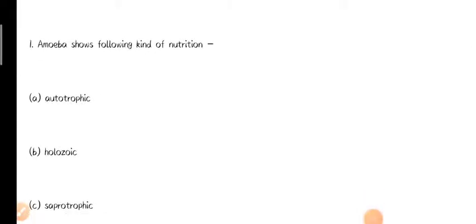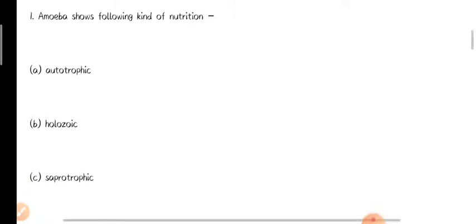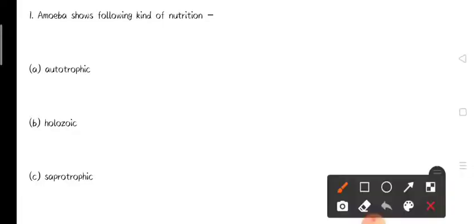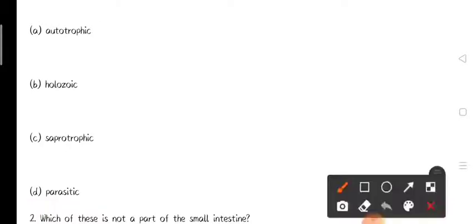Our first question is a multiple choice question in which there are 4 options, and the question is: amoeba shows the following kind of nutrition. There are 4 types of nutrition given in the options: autotrophic, holozoic, saprophytic and parasitic mode of nutrition.